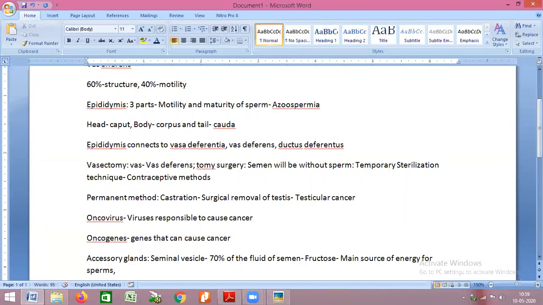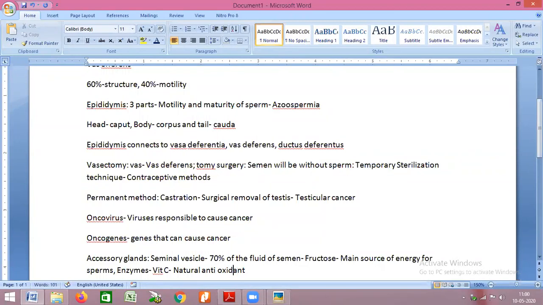The next component of seminal fluid is various enzymes and vitamins. The main one is vitamin C. Vitamin C is basically your natural antioxidant.